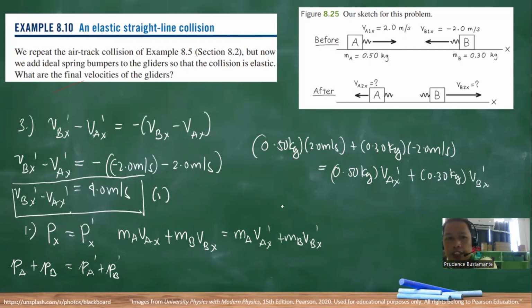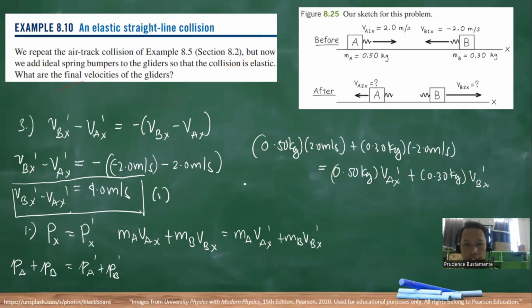Okay, so let's solve for the right hand side. So let's open our calculator. 0.50 times 2 plus 0.30 times negative 2.